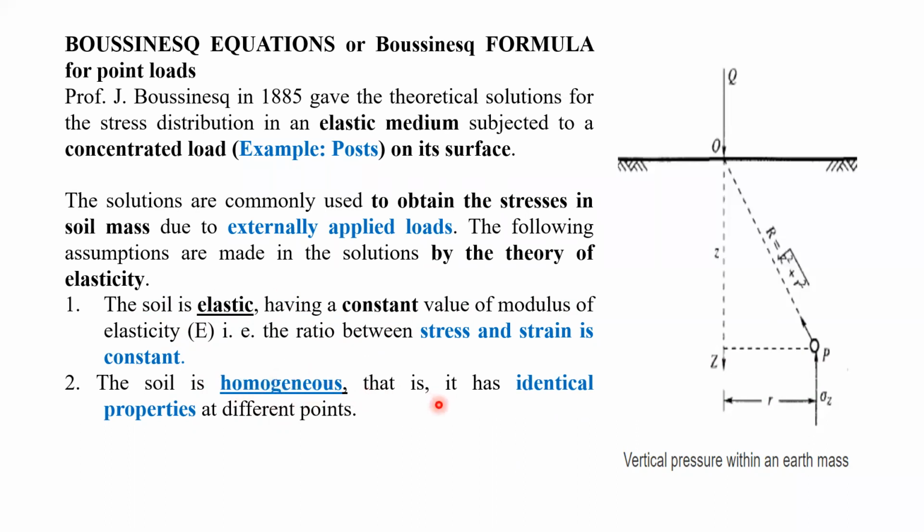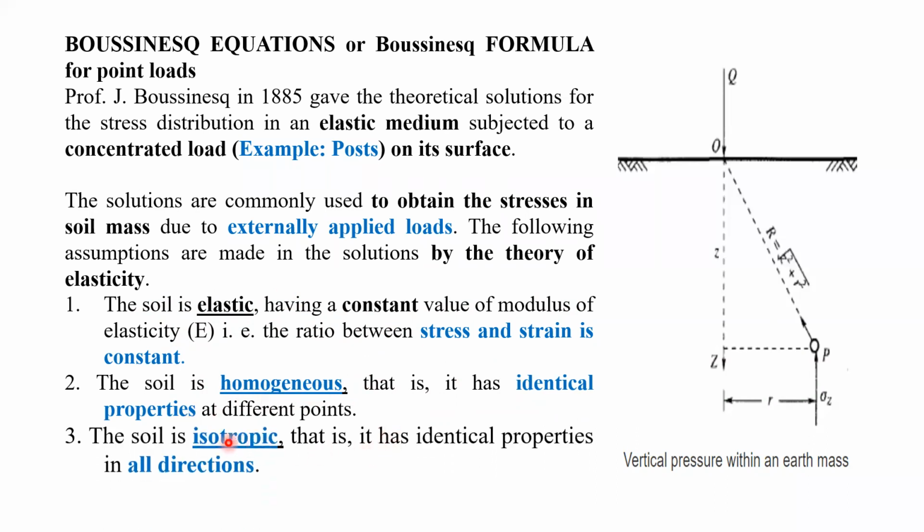The next assumption: the soil is homogeneous. Homogeneous means it has identical properties at different points in the soil mass. So the soil property is identical. That is homogeneous. The soil is isotropic. That means it has identical properties in all directions.